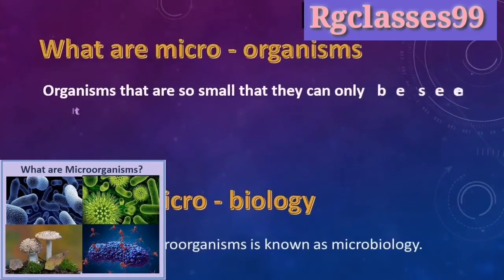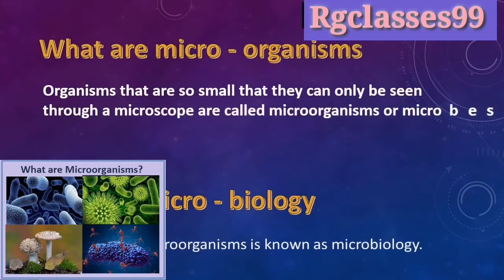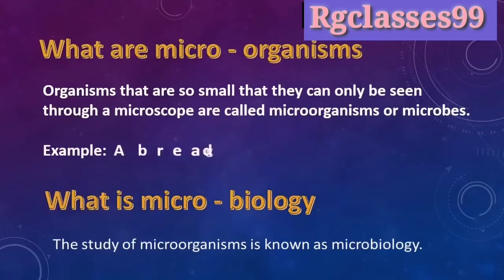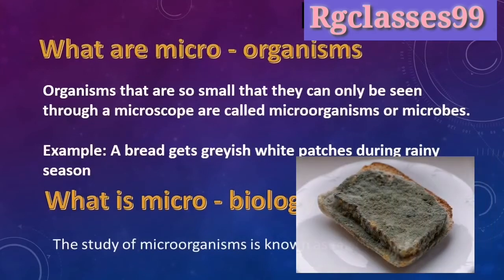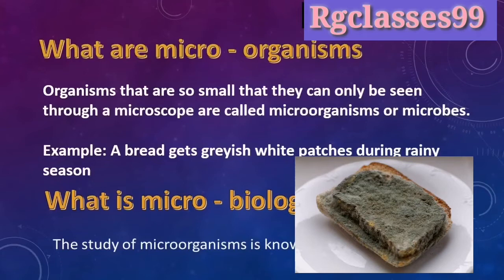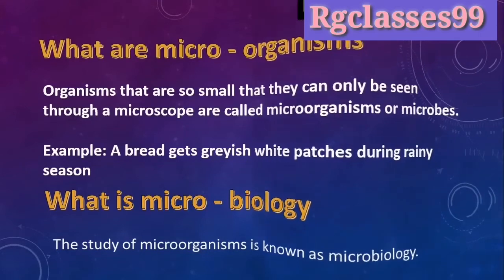What are microorganisms? Organisms that are so small that they can only be seen through a microscope are called microorganisms or microbes. Example: a bread gets greyish-white patches during the rainy season. What is microbiology? The study of microorganisms is known as microbiology. It means whatever we study about microbes is called microbiology.